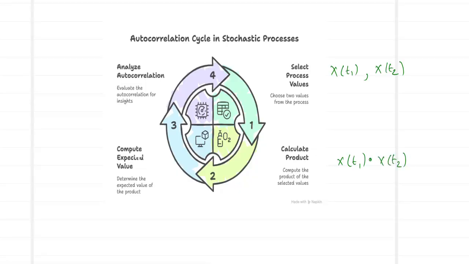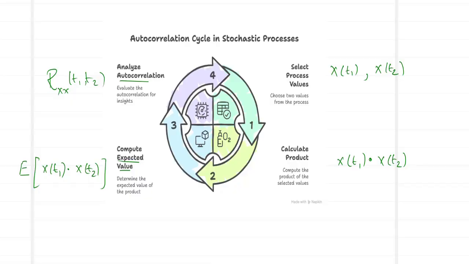In step 3, we compute the expected value, E of x of t1 times x of t2. This gives us the autocorrelation Rxx of t1, t2, which can be analyzed for the inputs of the data. This is what we call the autocorrelation cycle.